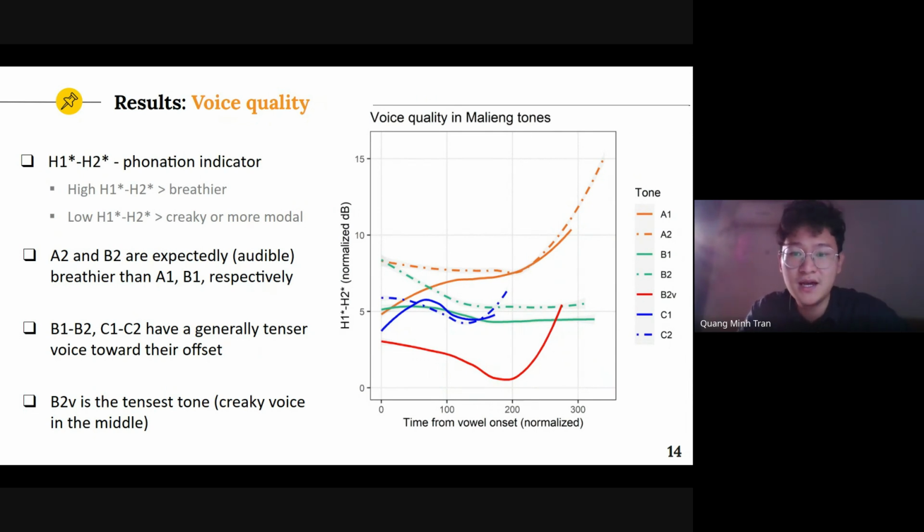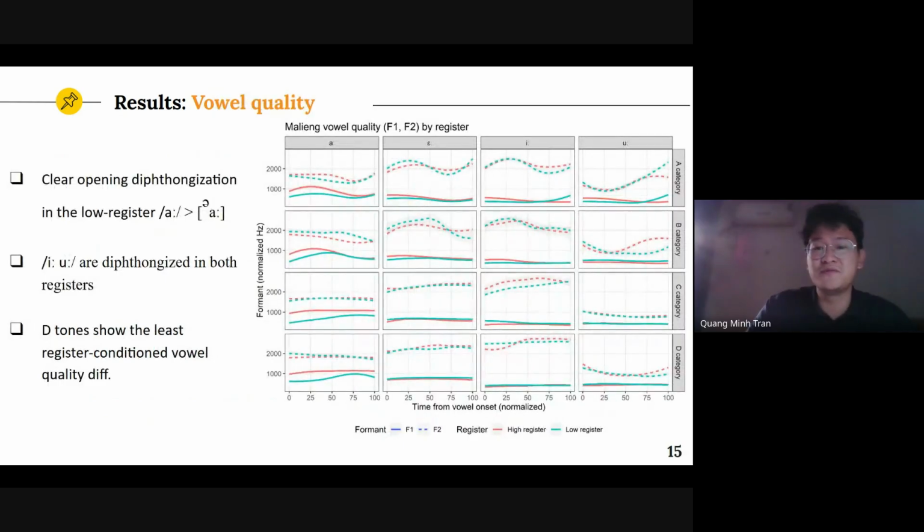And for the B and C categories, they generally have a tenser voice toward the offset. And B2V, the one borrowed from Vietnamese, is also the tensest tone in the whole system. It shows a creaky voice in the middle of the process. And as I mentioned before, this tonation system preserves the register opposition by means of vowel quality.